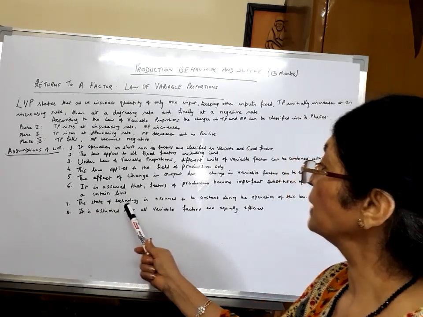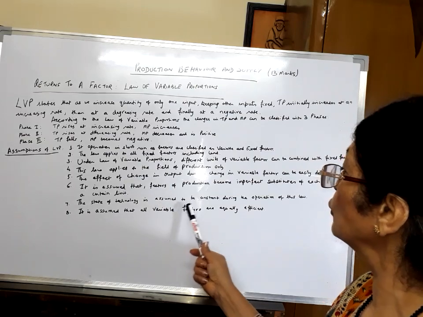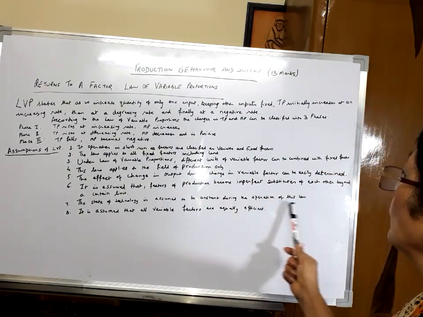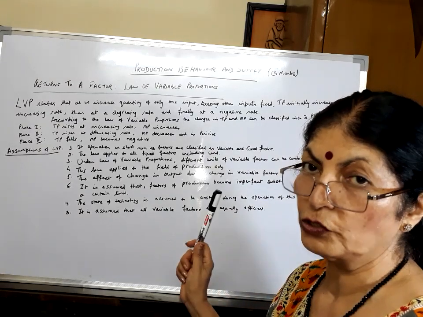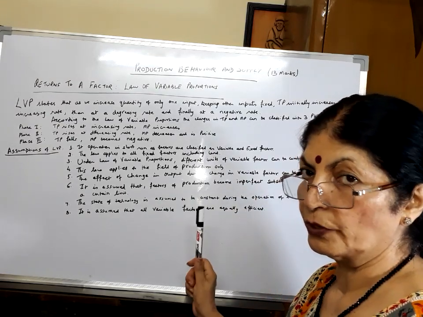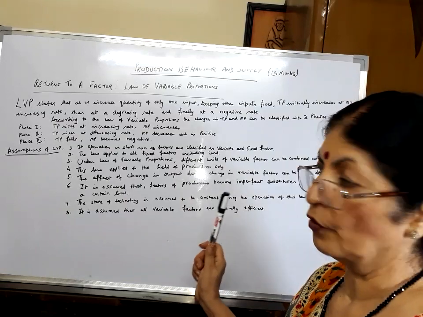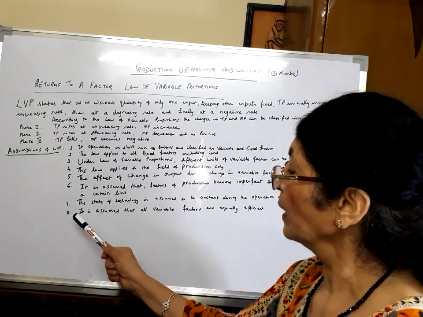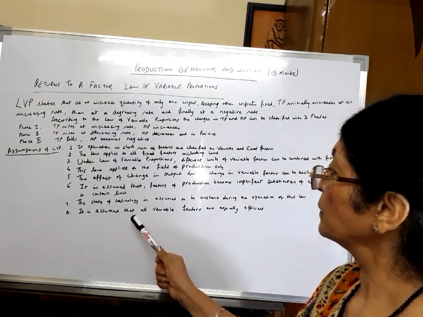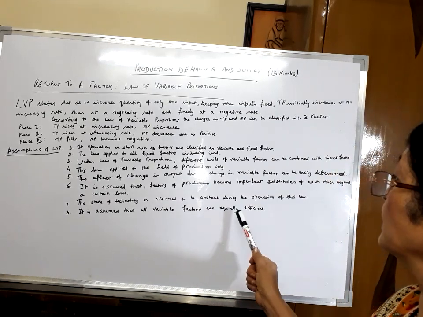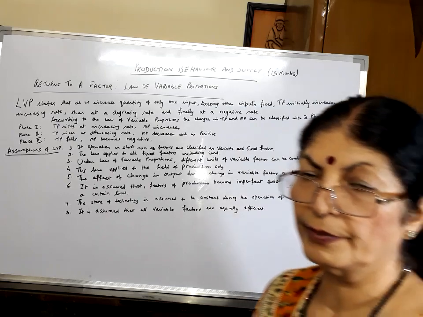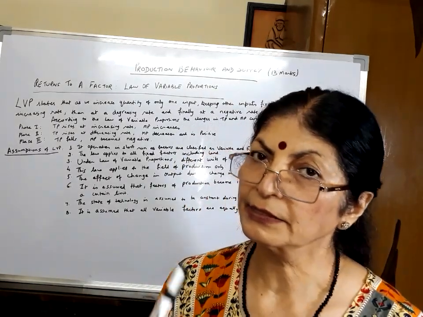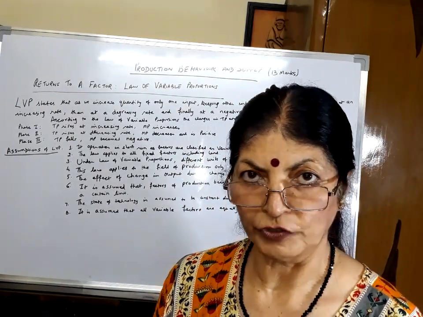Seventh assumption, the state of technology is assumed to be constant during the operation of this law. So you are not improving upon or changing your state of technology during the application of law of variable proportions. Last assumption, it is assumed that all variable factors are equally efficient. We say that every unit of labor that we hire has an equal level of efficiency.